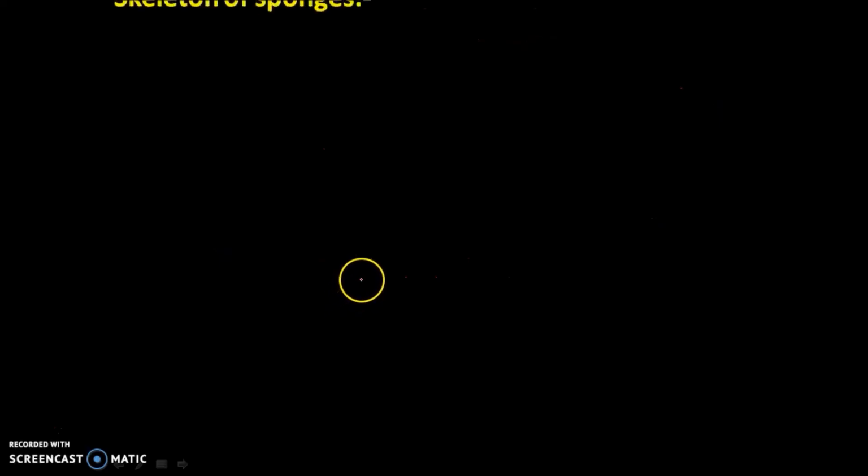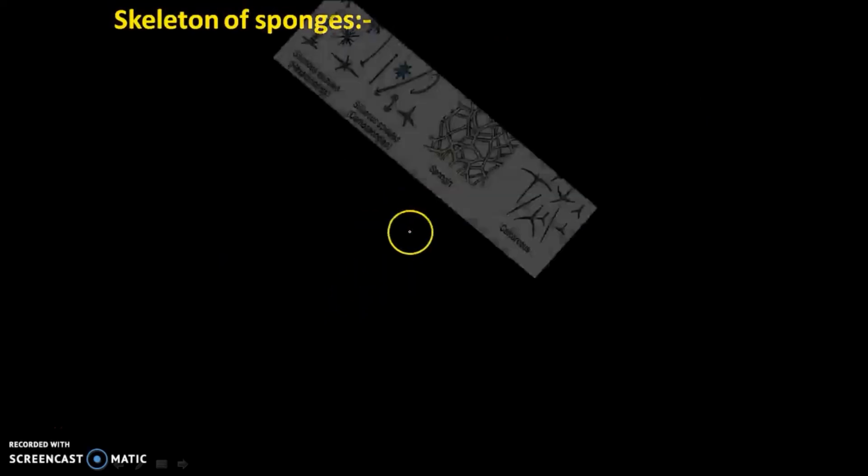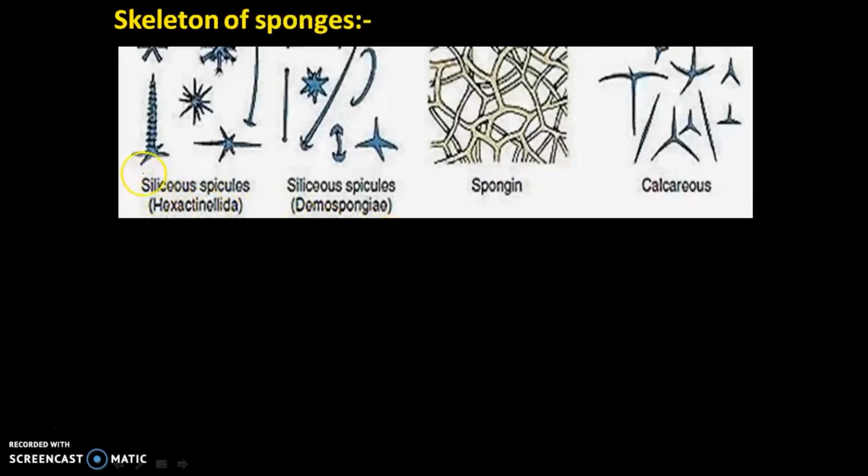Next, friend, we move to its skeleton. The skeleton is quite complex. Normally, the skeleton having six angles, six formed angles, they are called hexactinellida.